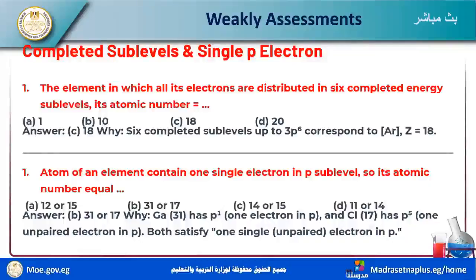Now we have 6 sublevels, but the last, 4s2, is not completed.